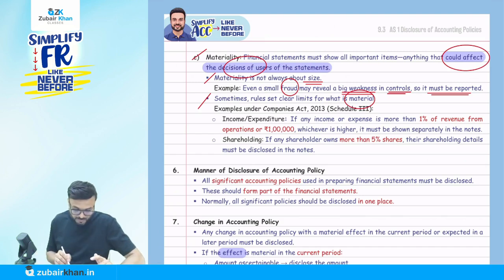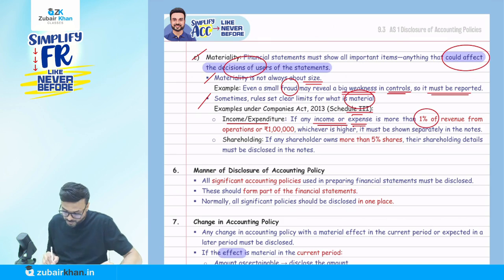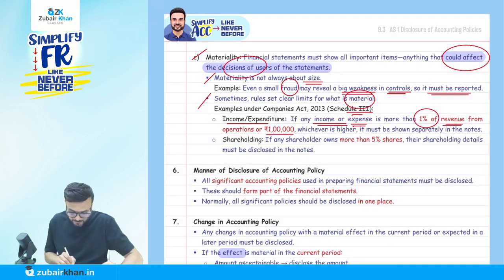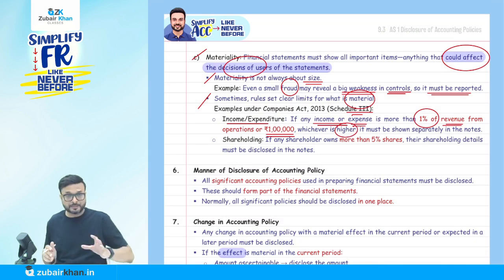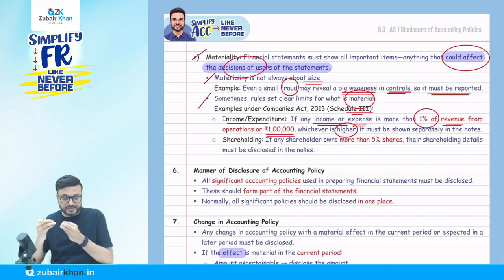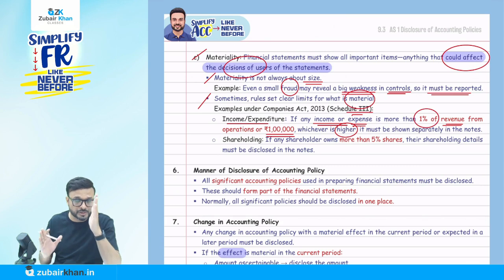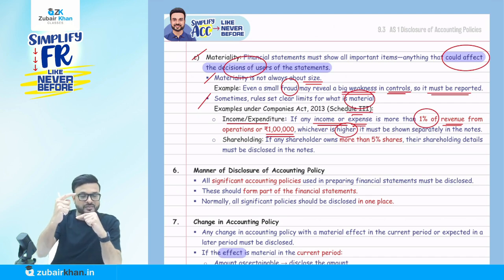Let me give an example: under the Companies Act 2013, Schedule 3, it says that any income or expense more than 1% of revenue from operations or rupees 1 lakh, whichever is higher, must be shown separately. For example, if 1% of revenue comes to 1,50,000 and 1 lakh is fixed, I will take 1,50,000.